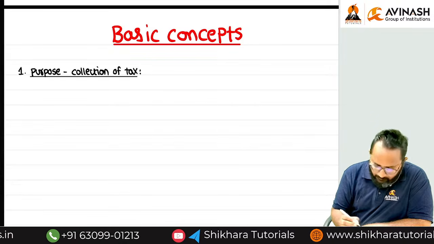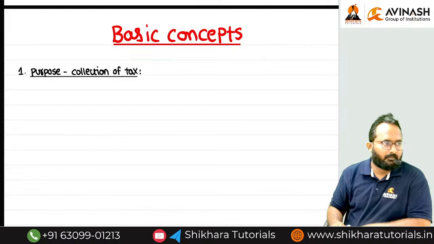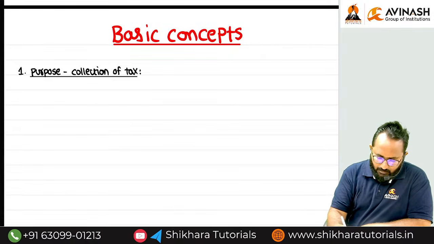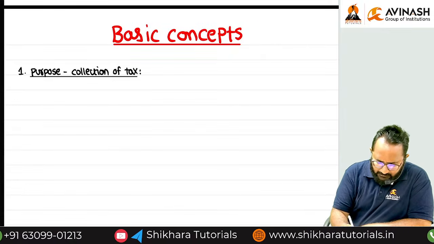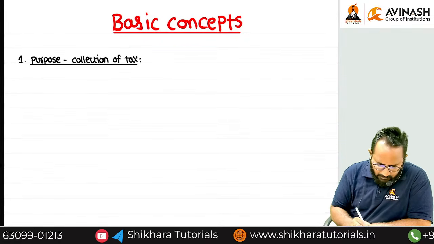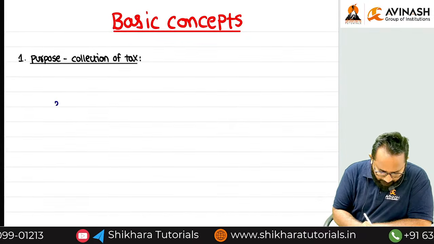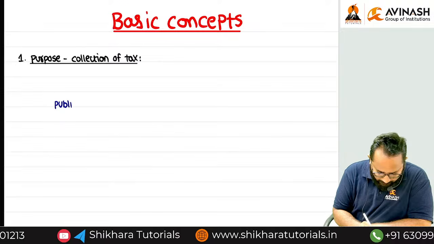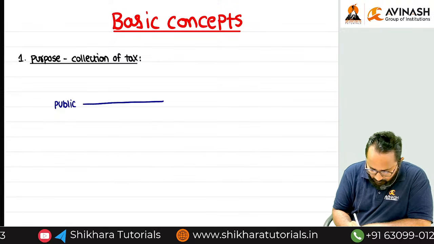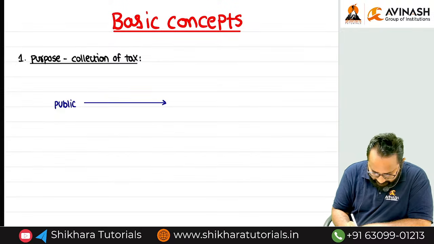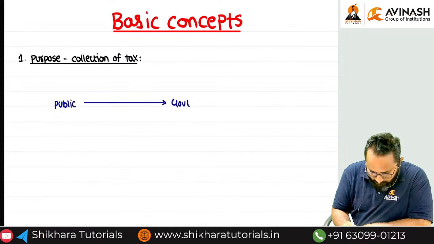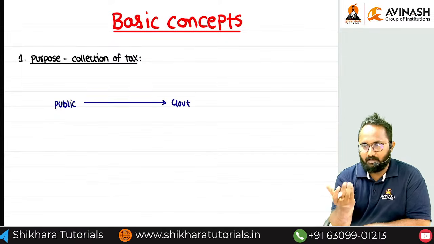Any idea? Some of the students already told the answer. Taxes are collected from the public, and the government will collect the tax. That may be directly or indirectly.